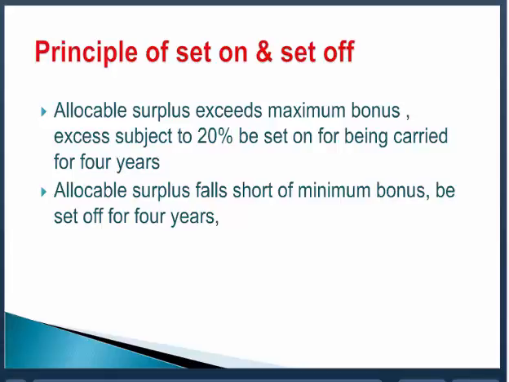If the allocable surplus is falling short of the minimum bonus which we have to pay, then the deficiency can be set off. Correct. So this is an example of the minimum bonus and the maximum bonus and the principle of set on. Correct. So I'm sure it is clear.